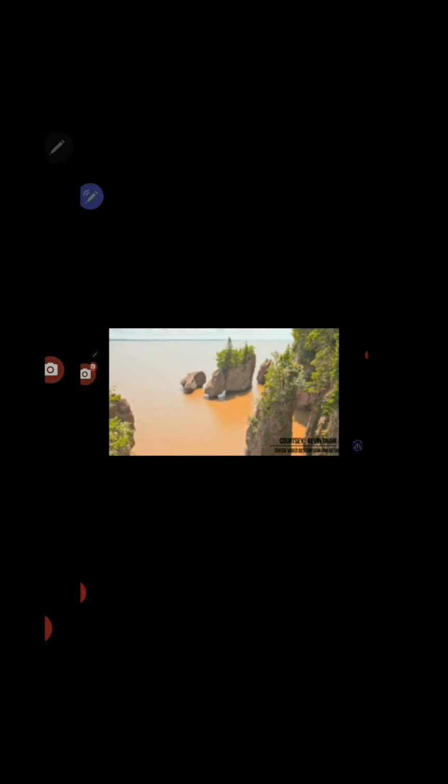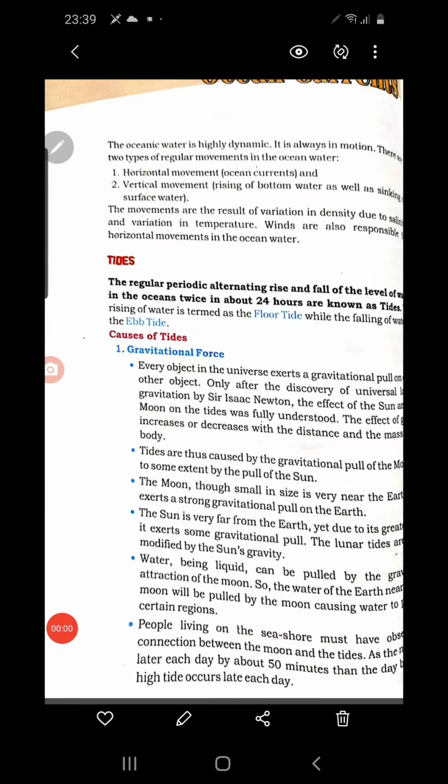And when the level of the ocean water limits, that means it recedes and goes back to its minimum level, we call it low tide. So you understood, you can see in this picture how it happens in the video. So high tide and low tide. Now, what is the definition of a tide?